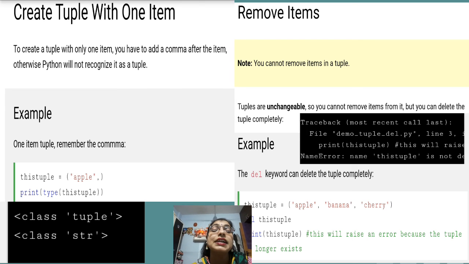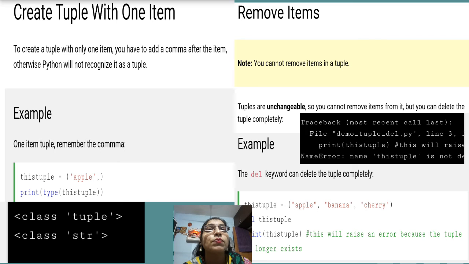Next one is create tuple with one item. One item means our tuple has only a single item. For the same, you can write this tuple equal to, within round brackets, within double quotes, "apple", which is our single item that we want to be a part of the tuple, and then put a comma.